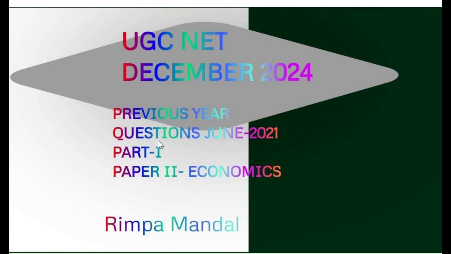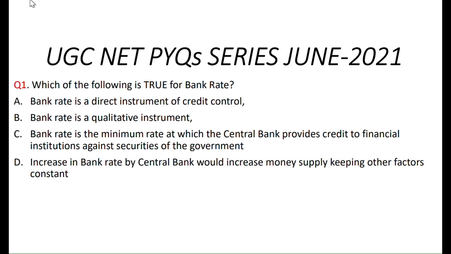So let's begin. Let's see what our first question is. Our first question is related to bank rate, that is financial economics. Which of the following is true for bank rate? Bank rate is a direct instrument of credit control. Bank rate is a quantitative instrument. Bank rate is the minimum rate at which the central bank provides credit to financial institutions against securities of the government. Increase in bank rate by central bank would increase money supply, keeping other factors constant.